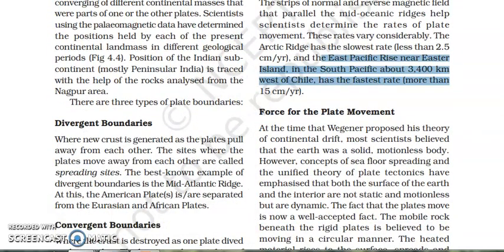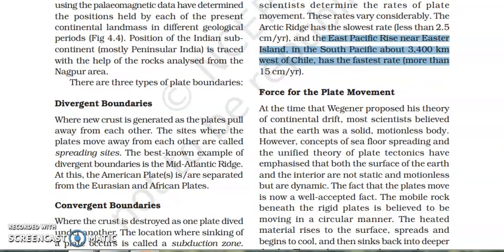Now they talked about the force of the movement, why the movement occurs. When we read about Wegener, we saw that he talked about the polar fleeing force as well as the tidal force. But here McKenzie and Parker talk about different forces. They said plate tectonics actually occurs over the asthenosphere, and in the asthenosphere magmas are present. So these magmas are actually helping the plates to move.